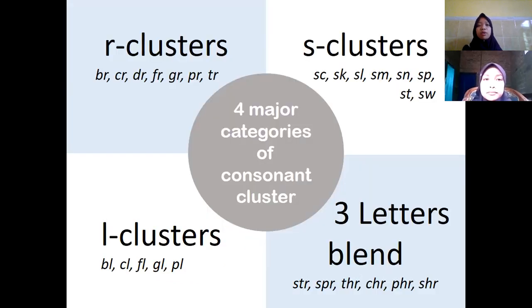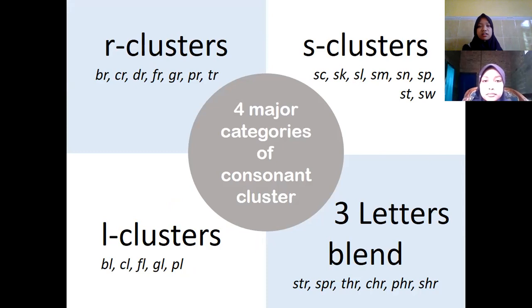Here are the four major categories of consonant clusters: R cluster, S cluster, L cluster, and three-letter clusters. These four major categories are the most common consonant cluster categories that we can find in English words.